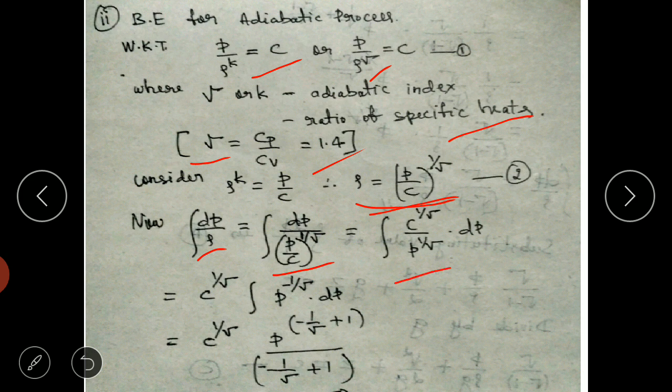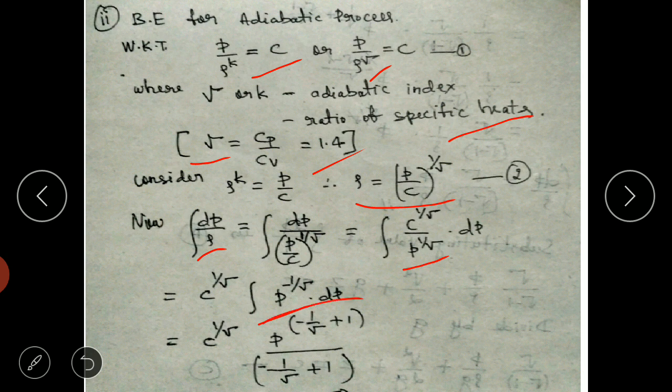So we'll be getting this new term where c, which is in the denominator of the denominator, goes to the numerator with c raised to 1 by gamma, and in the denominator we will be having p raised to 1 by gamma into dp. So c raised to 1 by gamma is constant, we can take it out. So you can see in the next step it is taken out, and p raised to 1 by gamma, as it is in the denominator, if you write it in the numerator we will get p raised to minus 1 by gamma into dp.